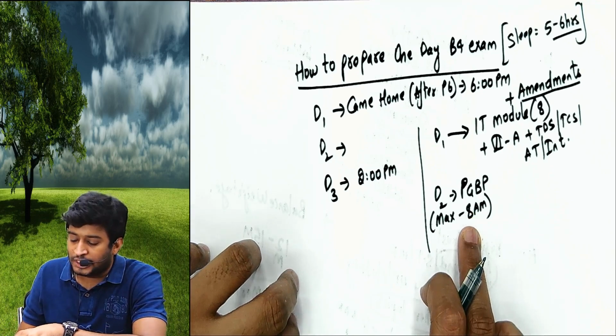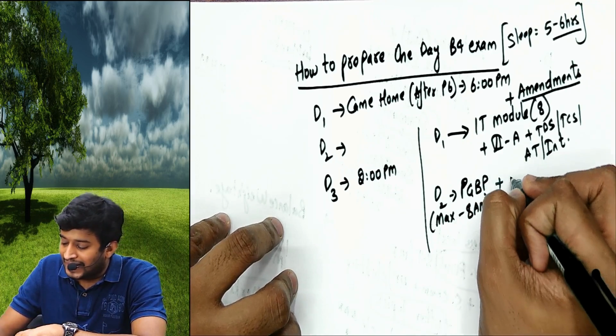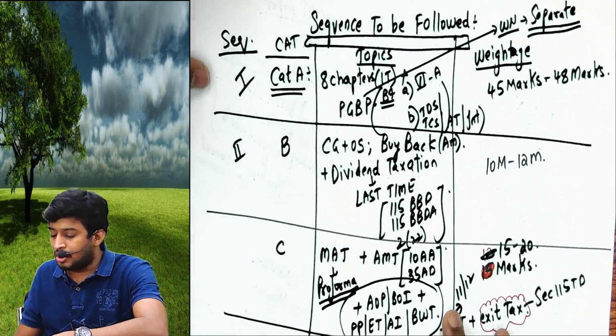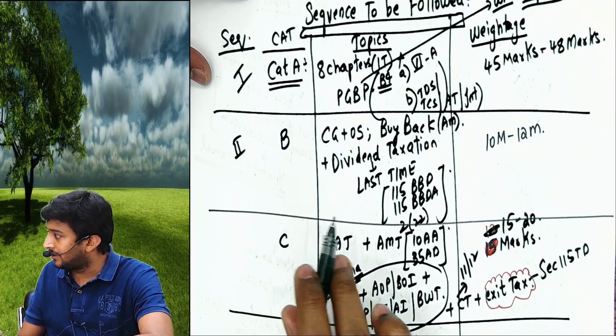On day 2 you should complete PGBP, category B topics, category C topics. What is there in categories B and C? All these topics have to be completed.